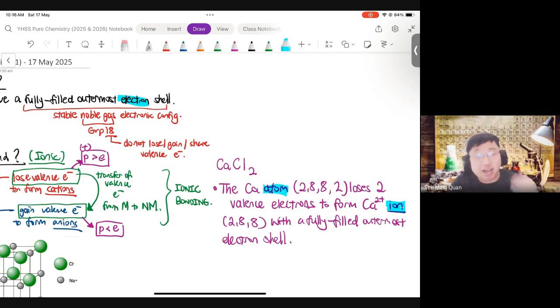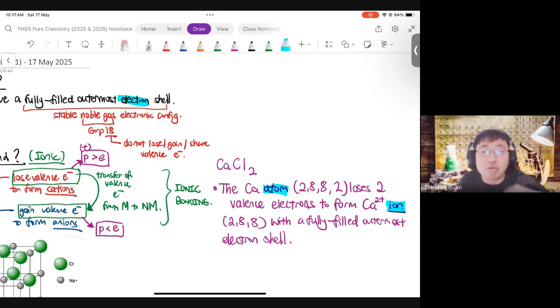There is a difference between atom and ion. An atom is 2,8,8,2 before it lost any valence electrons. That's an atom. But here, you are talking about CaCl2. It's an ionic compound. The ionic compound doesn't have atoms anymore. The ionic compound must be made of the Ca2+ ion.